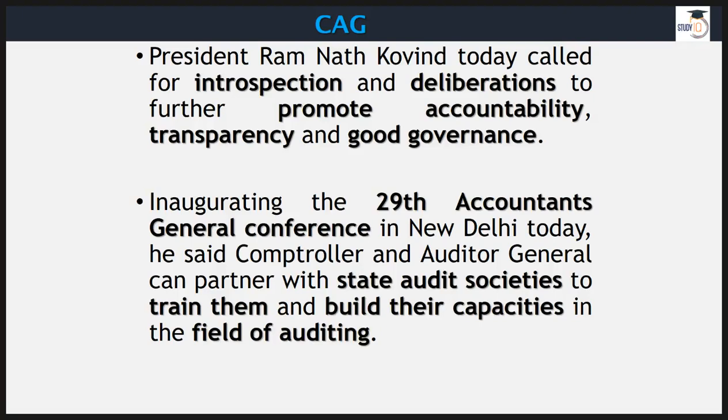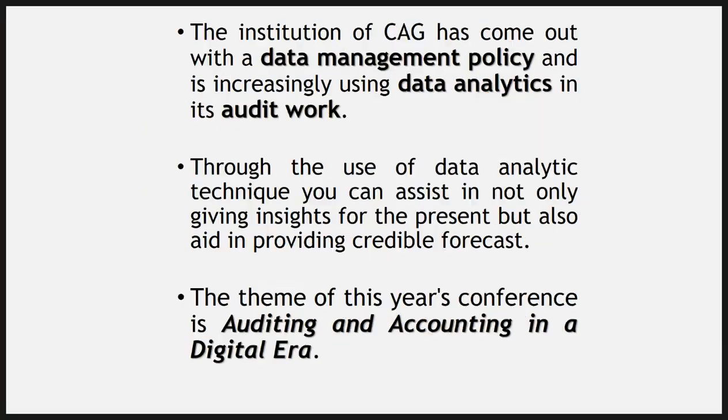The 29th Accountants General Conference was held in New Delhi, and addressing this conference, President Ramnath Kovind said that introspection and deliberation to further promote accountability, transparency and good governance is the key. He also requested CAG to partner with state audit societies to train them and to build their capacities in the field of auditing. He also talked about data management policy.